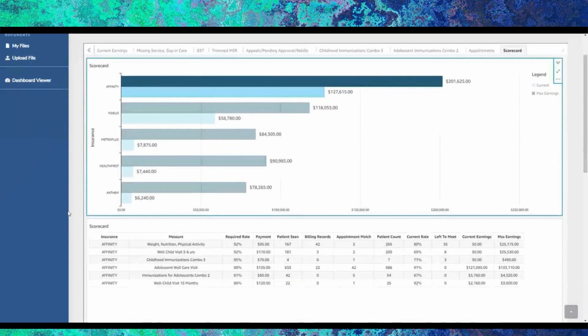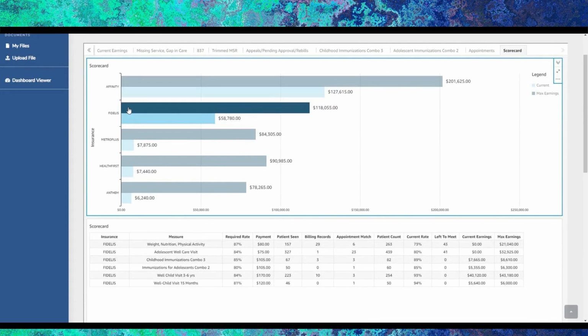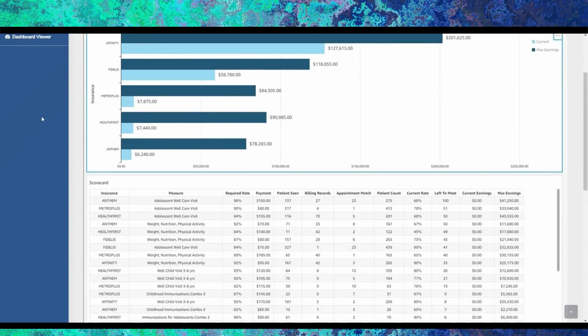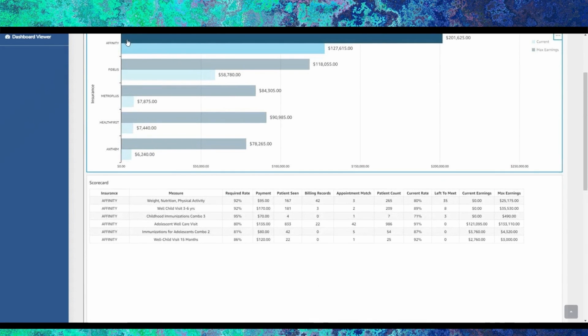So clicking on the bar for Affinity gives you and filters detail for Affinity only. If you'd like to see Fidelis data, simply click on the bar for Fidelis as well. Clicking again sorts for all health plans in total. So let's take a look at detailed information for Affinity.